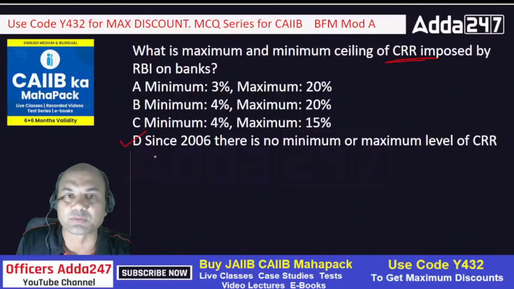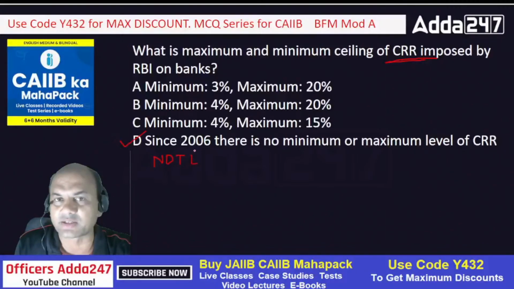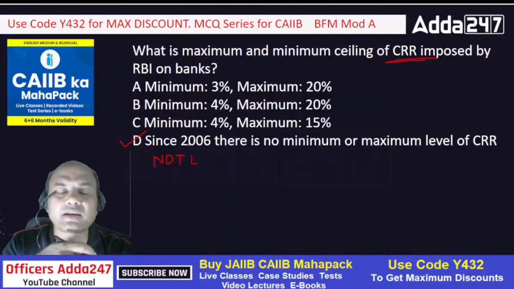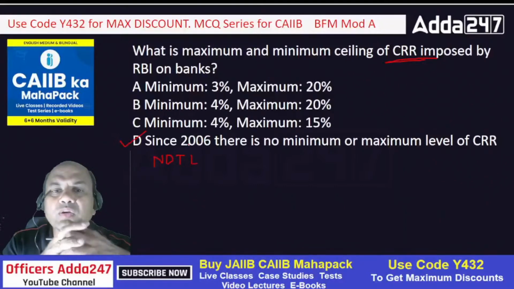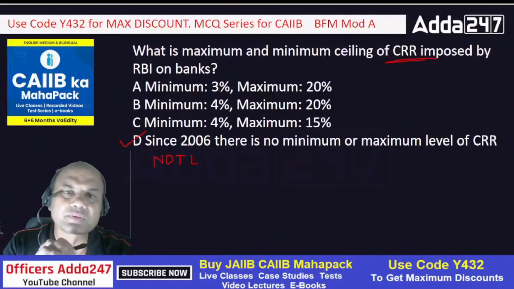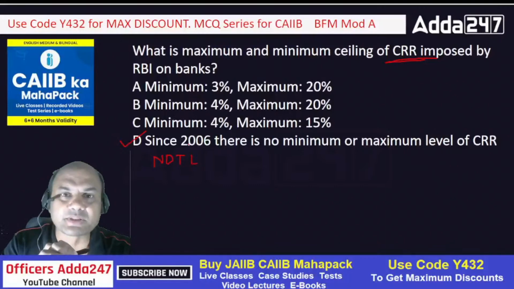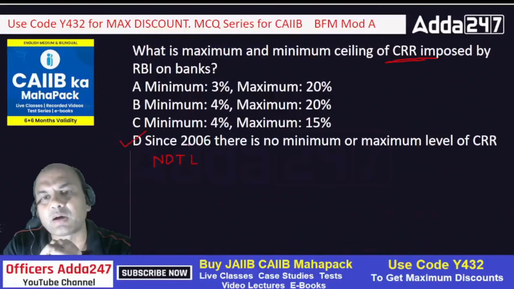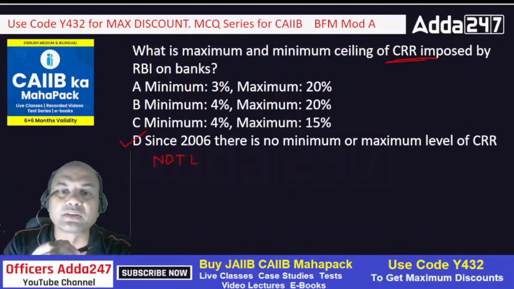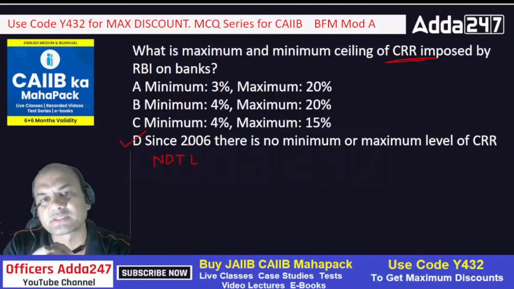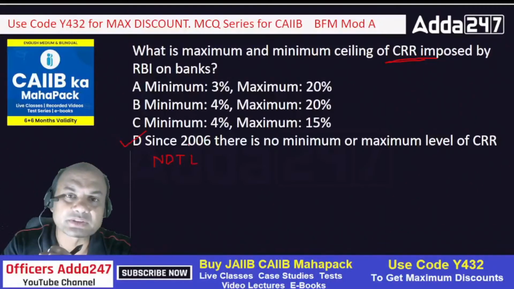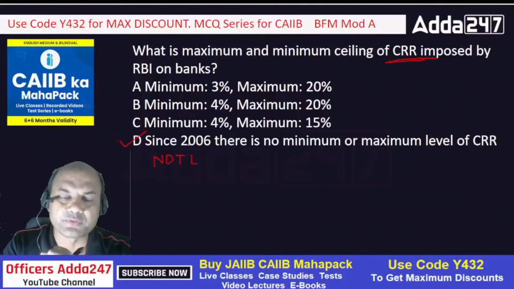CRR, cash reserve ratio, means what? It's based on NDTL, net demand and term liabilities, right? So it is based on NDTL. Now, what do we include in NDTL? Do we include term deposits? Term deposits means FD. Do I include this in NDTL? How many of you say yes or how many of you say no? Just type in the comment section.